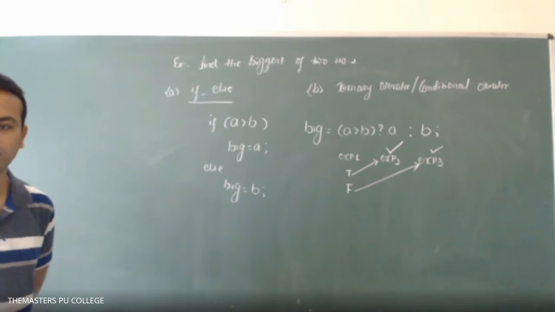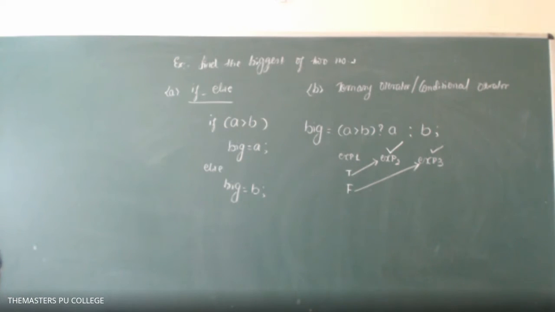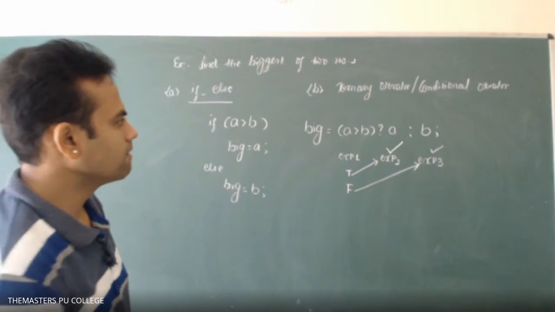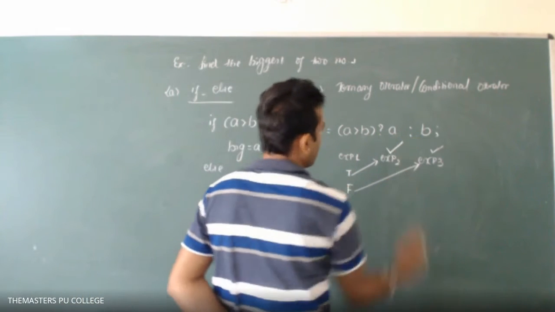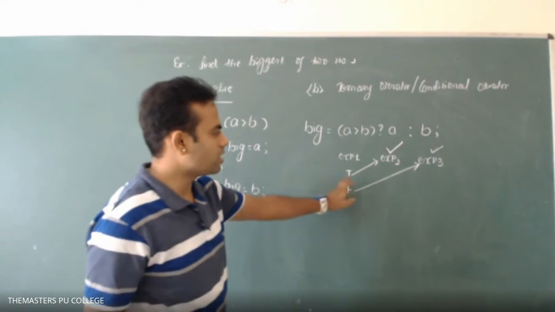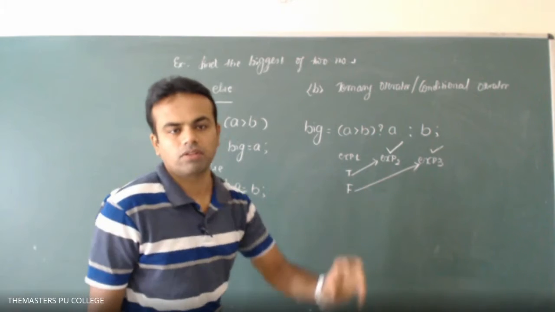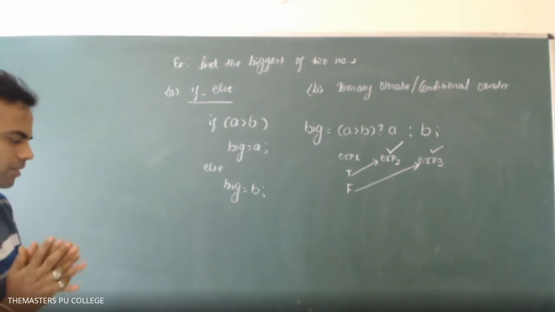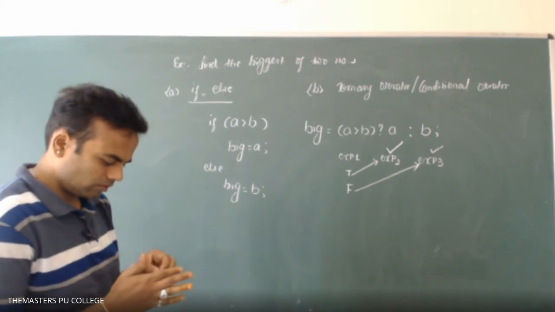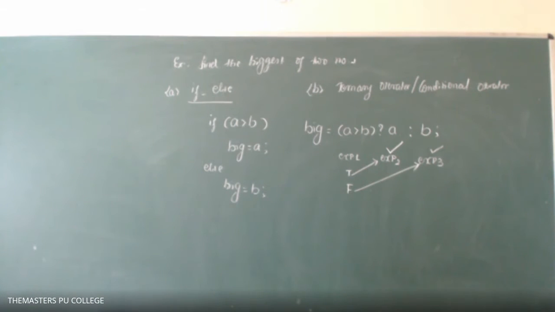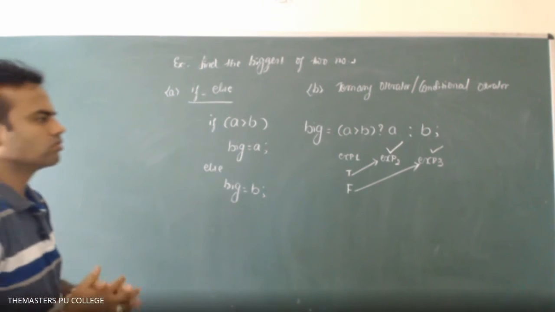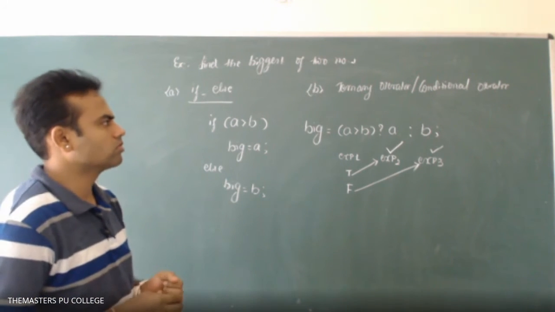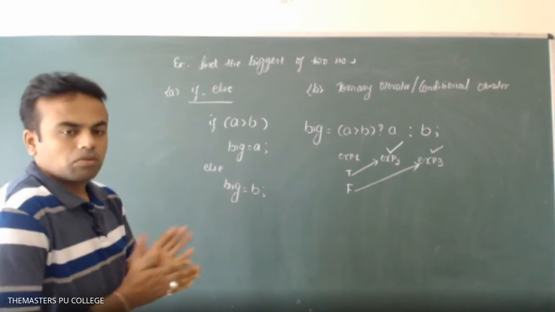Is that clear, everyone? Here the question mark and then the colon. T indicates true and F indicates false.